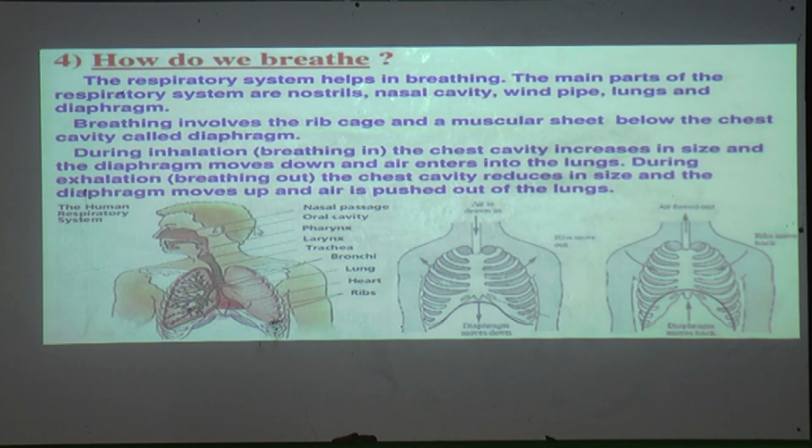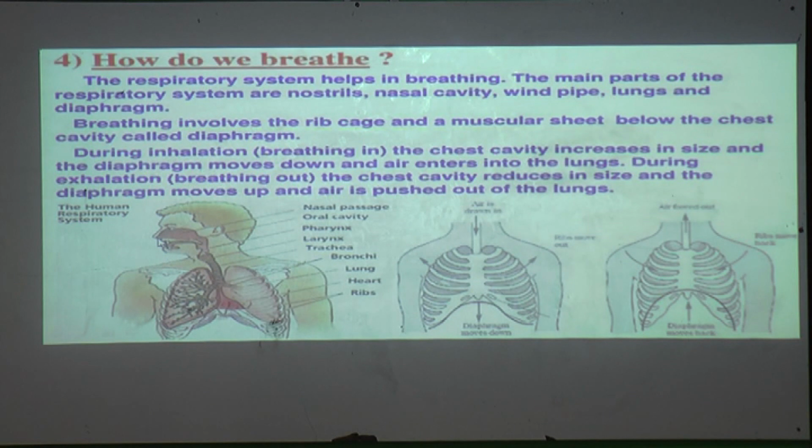In this picture you can see the structure of a respiratory system. This is the human respiratory system in this first picture. This is a nasal passage. The two holes of our nose are nothing but the nostrils.